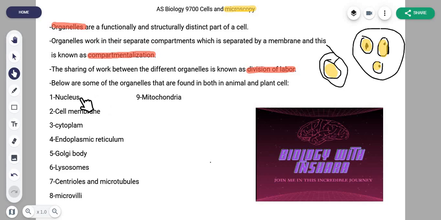So here, just take a quick glance at this list. These are the organelles found in both an animal and a plant cell, excluding the ones only found in a plant cell. The nucleus, cell membrane, cytoplasm, you can just have a look at it. You may come across some new names here. Don't worry about that. Like I said, this is a bit more detailed and complex, but not that hard. At the end of the day, it's going to be a piece of cake.